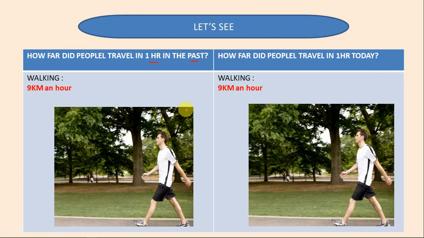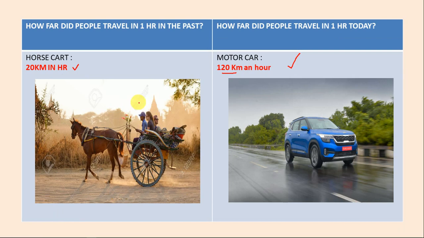Now, in the next slide, we compared how people used to travel in 1 hour in the past and how much distance they cover today in 1 hour. So by walking we discussed, then we learned that by horse cart they covered 20 kilometer in an hour, whereas by motor car they covered 120 kilometer in an hour.